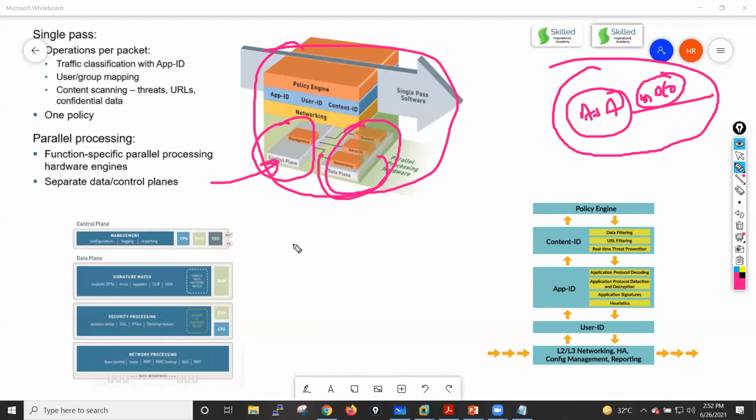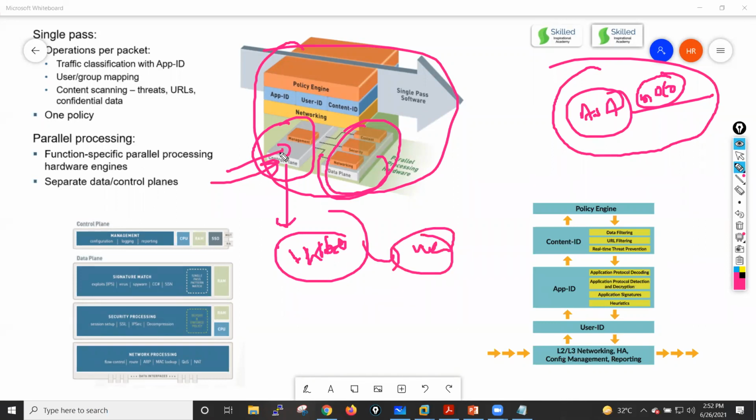And in this management plane, there are different daemon processes running. Let's suppose you are not able to access your firewall by using HTTP, meaning web access is not working for this firewall. You don't need to restart the whole system. In that case, you just log in to your management plane and restart the Nginx service, or restart the web server daemon on your Palo Alto firewall. If you are not able to SSH to your device, how can you troubleshoot? Just kill the SSHD daemon process and restart it,